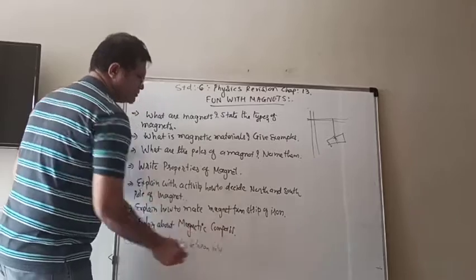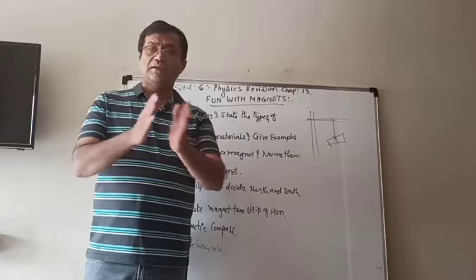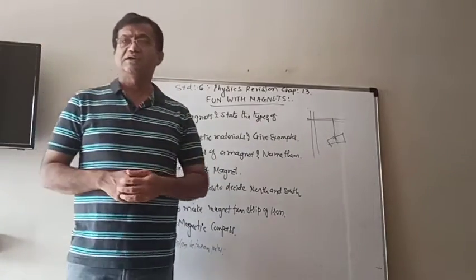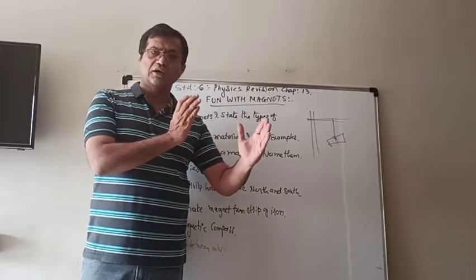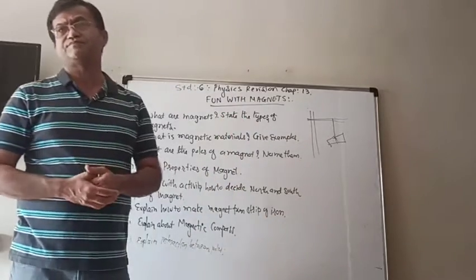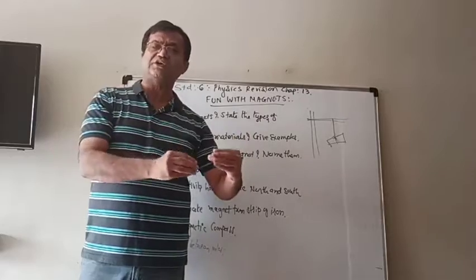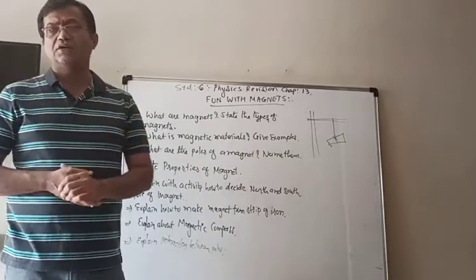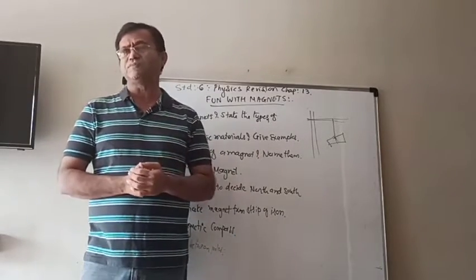Now if you take two magnets, and bring their like poles together, like poles means either the north pole of one magnet to the north pole of the other magnet, or the south pole of one magnet near to the south pole of the other magnet, and watch what happens. So you can do this activity also.